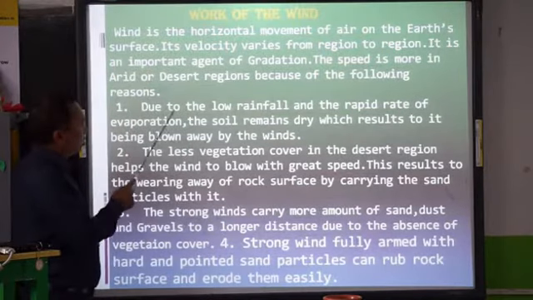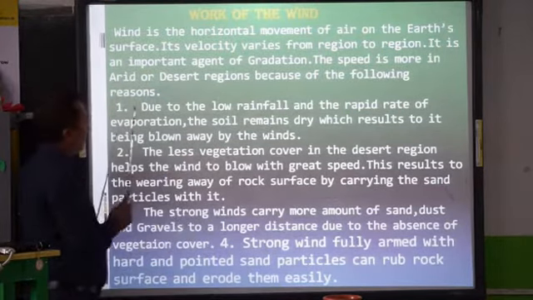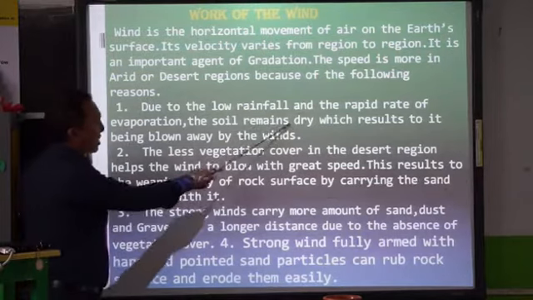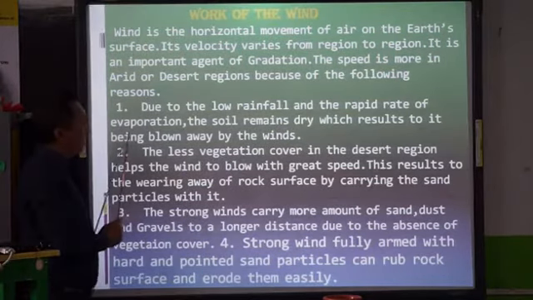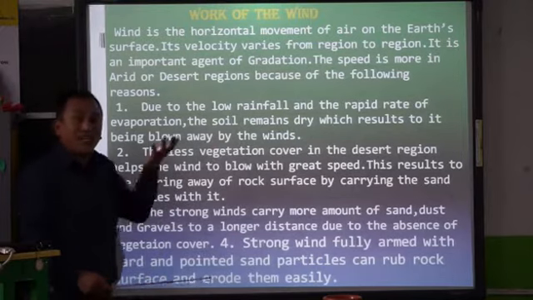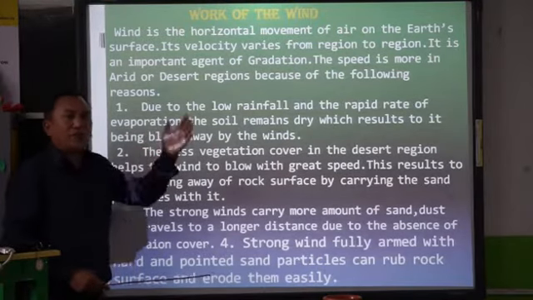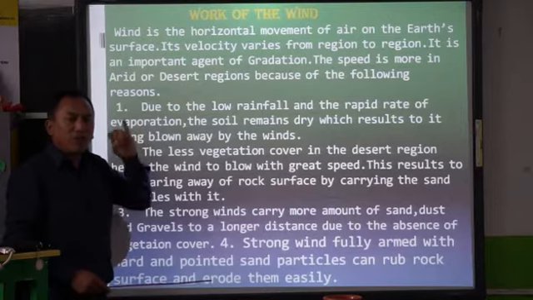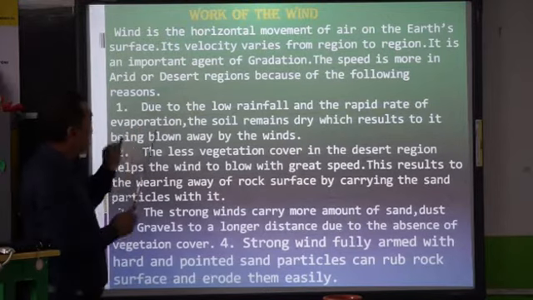So let's see here. Number one, due to the low rainfall and the rapid rate of evaporation, the soil remains dry, which results to it being blown away by the wind. Because the sand and soil is very light and dry, it is blown very fast. That's one reason for the erosion in the desert, because of wind.